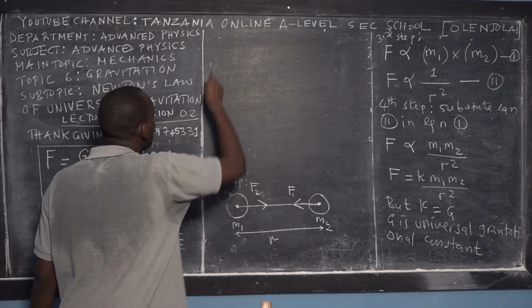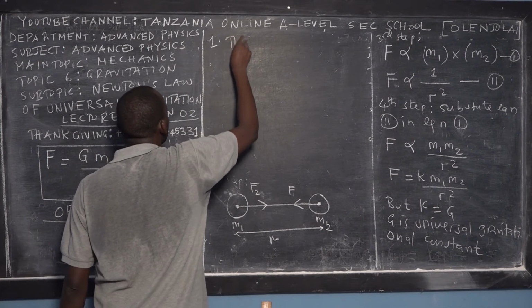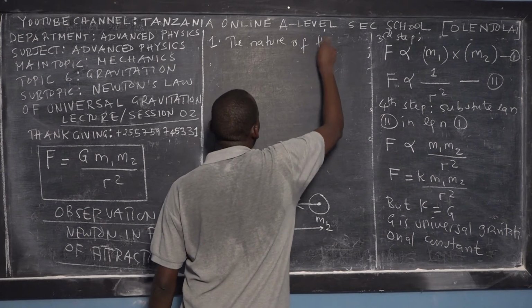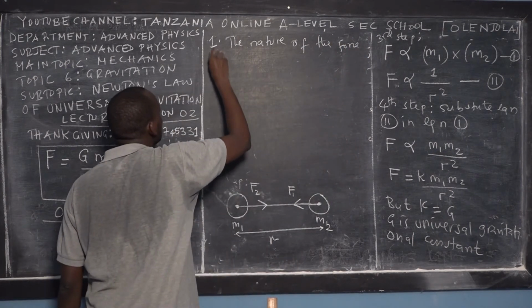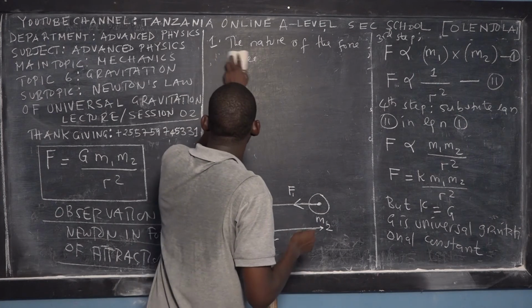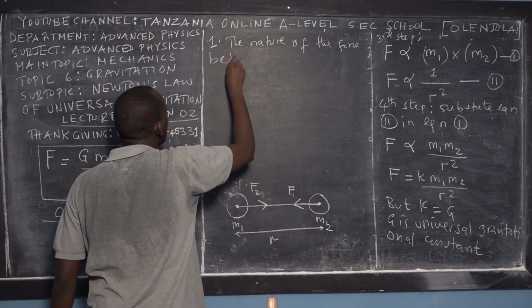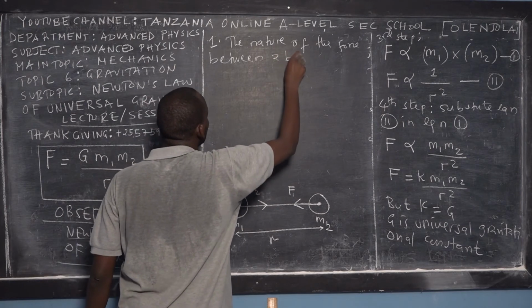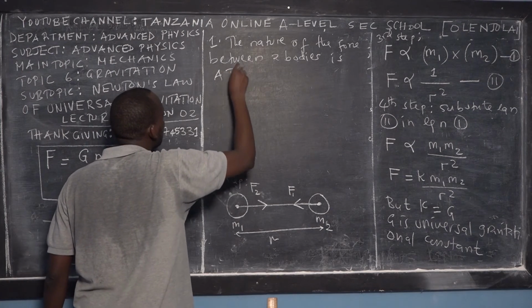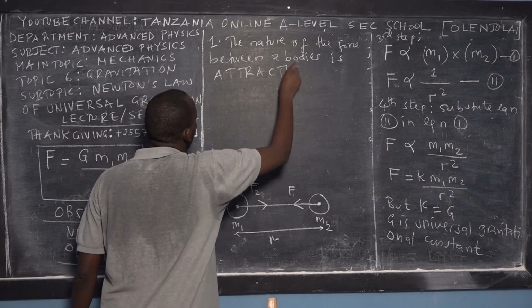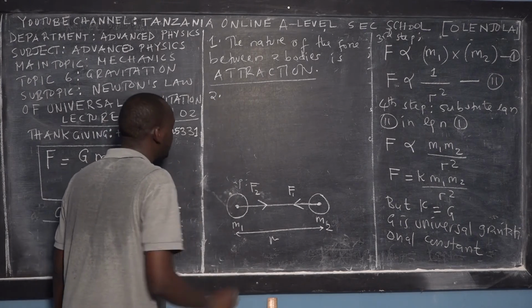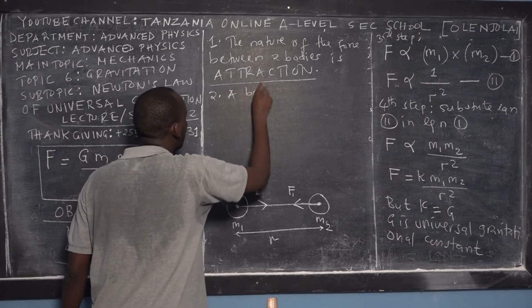So the first observation: the nature of the force between two bodies is attraction, not repulsion like in electrostatics.